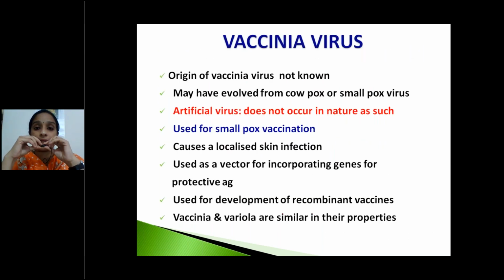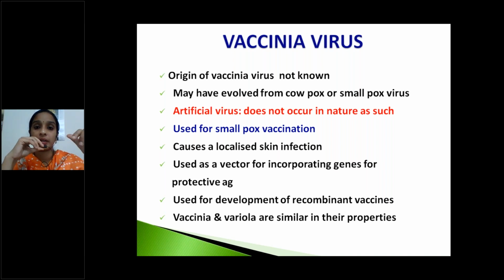Next one is vaccinia virus. The origin of this vaccinia virus is not known. It is an artificial virus, which does not occur in nature as such. It needs another virus for its survival. It may have evolved from cowpox or smallpox virus, so this is called an artificial virus. It is mainly used for smallpox vaccination and causes a localized skin infection, which is also self-limiting.